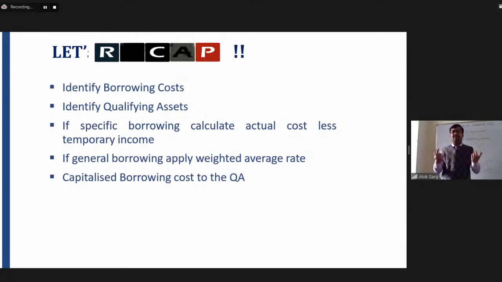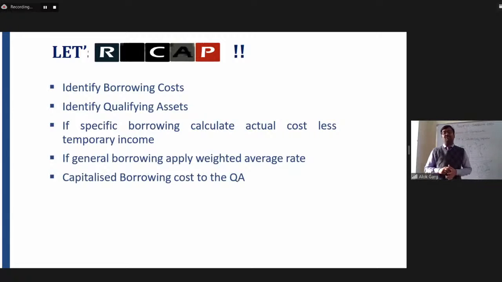Then we discussed suspension of the capitalization. What is suspension of the capitalization? Borrowing cost is required to be deferred, postponed, or suspended for extended periods of delay when the active development of the asset has been hampered or interrupted. So we have given so many examples. But if the extended period of delay is part and parcel of the completion of the project, in that case it will not be postponed or deferred. The borrowing cost should continue to be capitalized.